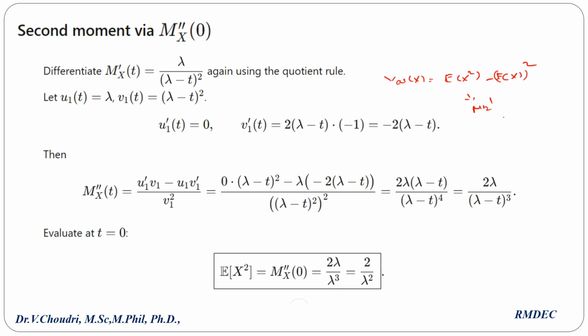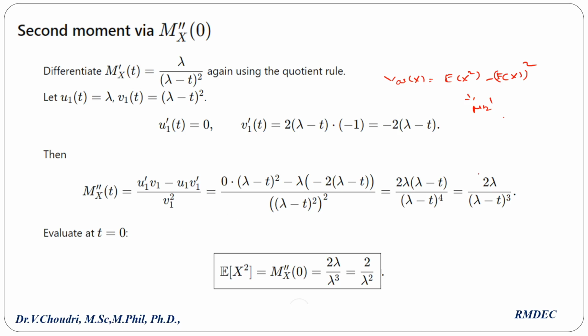So what is mx double dash of t? I am going to consider this as u and this as v. So u equal to lambda, u dash is 0. v equal to lambda minus t square. First differentiate the square, 2 into lambda minus t. Then differentiate lambda minus t, it comes minus 1. So minus 2 into lambda minus t. Substitute here: 0 into lambda minus t square, minus lambda into minus 2 into lambda minus t, divided by lambda minus t whole square, again squared. Minus into minus is plus 2 lambda, lambda minus t. Cancel this one, we have cube.